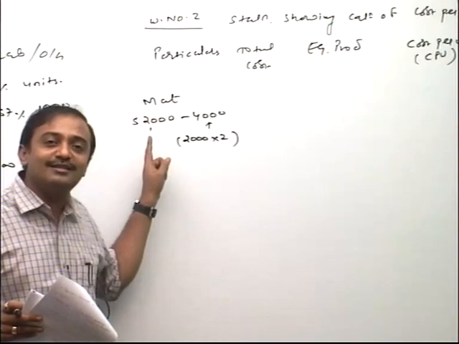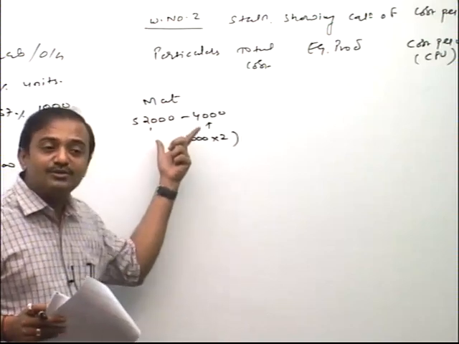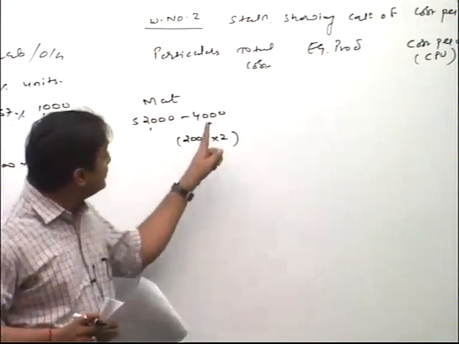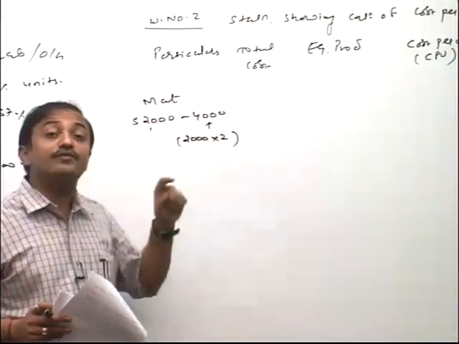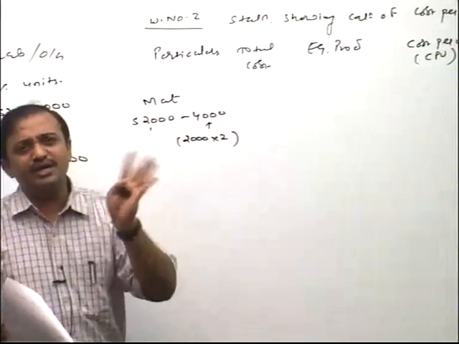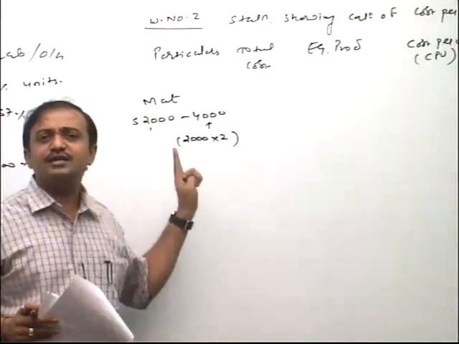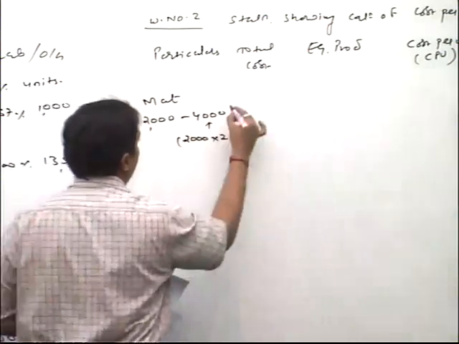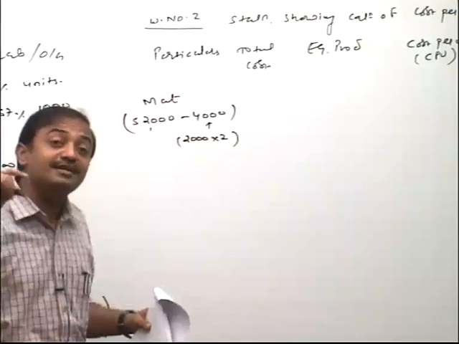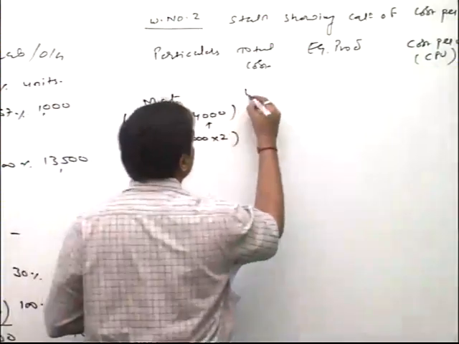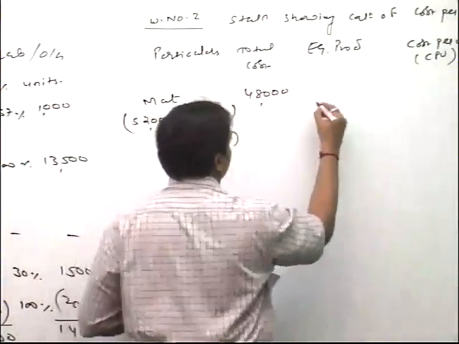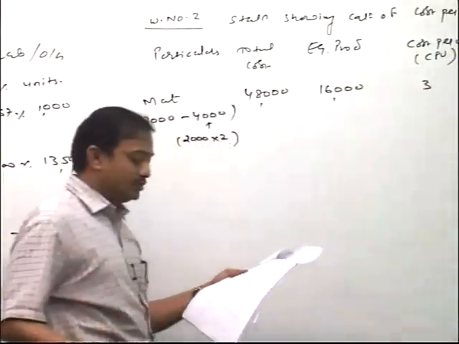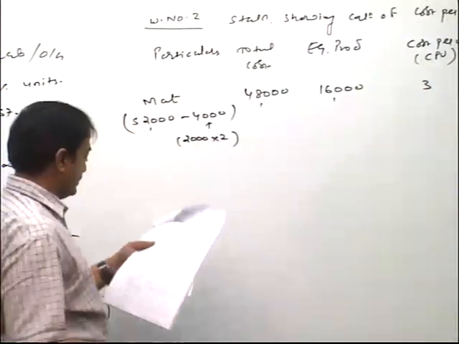Remember question of head and handles friends. So in that you learn those things. So now 52,000 minus what friend? 4,000. And once again I repeat friends, always you deduct sales proceeds of normal loss. Actual loss coming up doesn't matter. Here always we consider which loss friends? Normal loss. Fit in your minds. Friend, 48,000 coming up, net cost after deducting that sales proceeds. This 48,000 we divide with 16. So how much rupees coming up friend? 3 rupees.